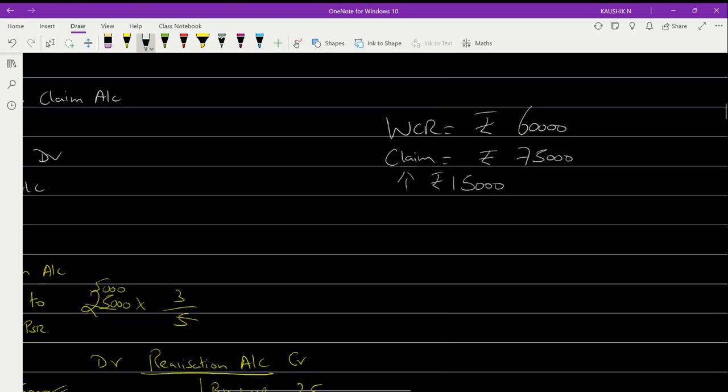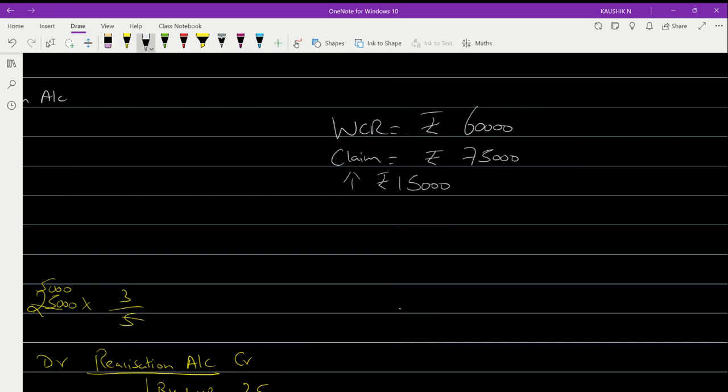So what you have to do is the entire WCR will be used to settle this 75, and then you will be using the cash balances to pay off this amount of 75. So what will you do is, you have to prepare the realization account first. As you know very well, when the claim is exceeding, the entire amount of WCR will be used for meeting the claim, so nothing will be given to the partner.